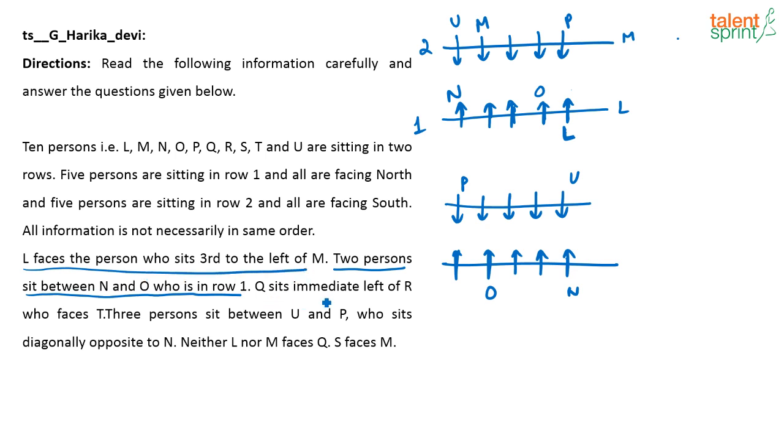Q is to the immediate left of R who faces T, and 3 persons sit between, okay, that is used. Neither L nor M faces Q. S faces M, so S faces M means this is S. Now where will Q and R be? Obviously Q and R have to be here in this line.